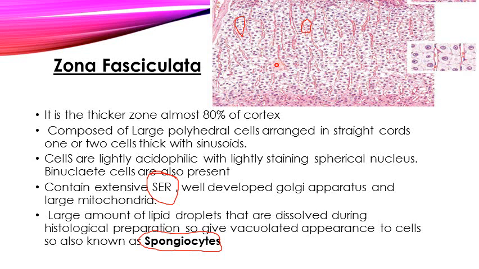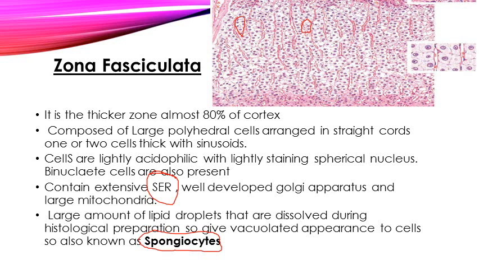They are very lightly staining, having a lightly acidophilic cytoplasm with a light staining spherical nucleus, and even binucleated cells are also seen in certain areas.